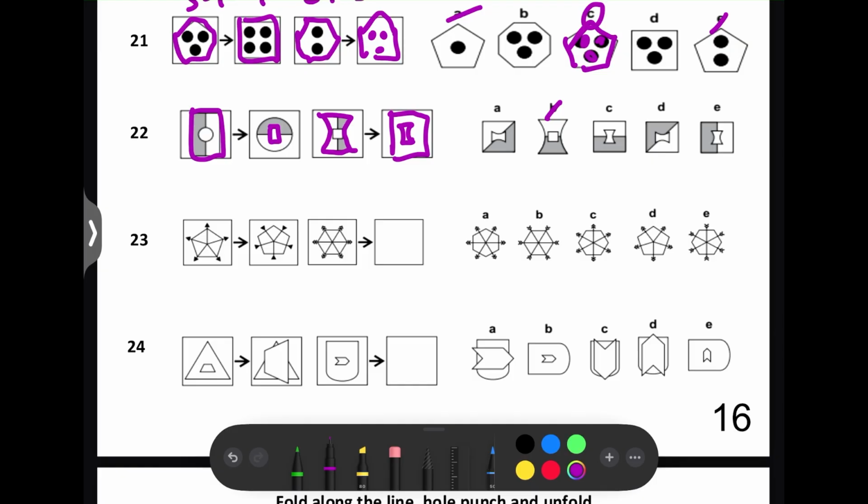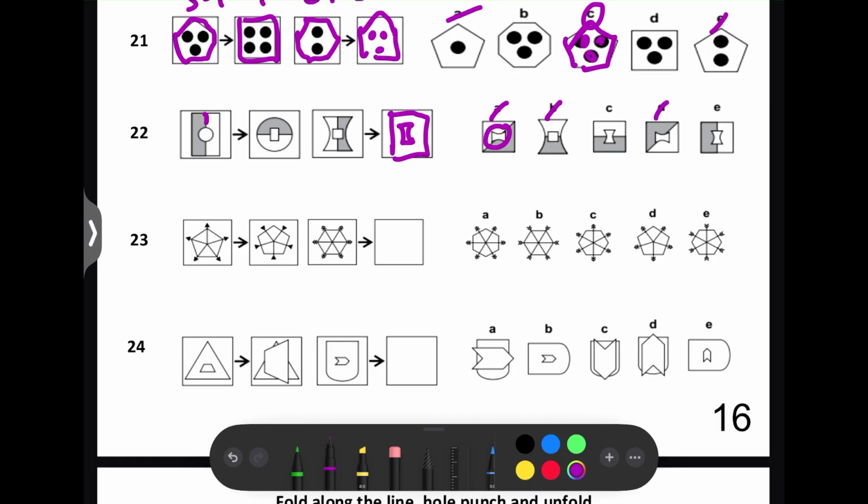So for this one, we can rule out A and D because this is rotated when it shouldn't have been. Because as you can see, the long sides of the triangle are still this way. They're not now rotated like that. So that's why we know this shape won't also be rotated.